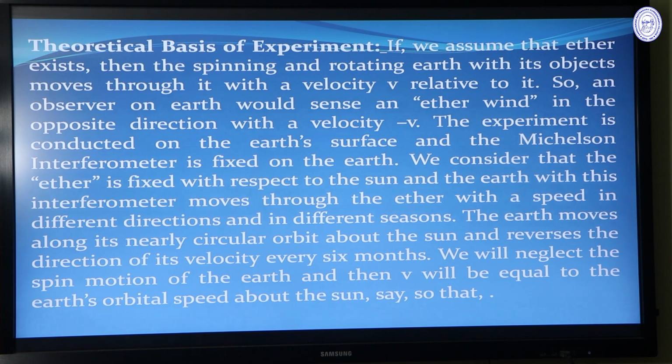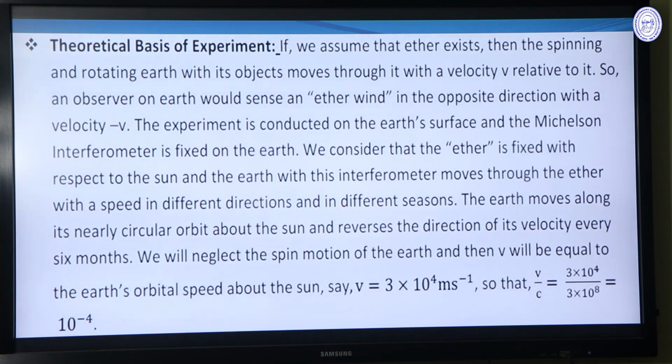Now we come to the theoretical basis of the experiment. This is the theoretical basis of the experiment. Michelson's interferometer experiment was performed to locate the ether frame in which the velocity of light is c. And if we assume that the ether exists, then the spinning and rotating earth, which is an object, moves through it with a velocity v relative to it. And an observer on the earth would sense an ether wind in the opposite direction with a velocity minus v.